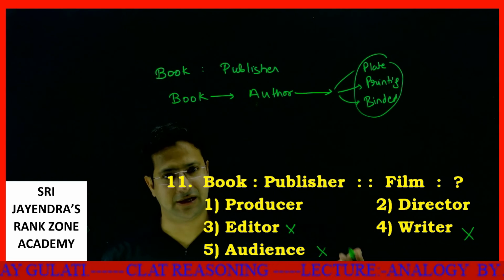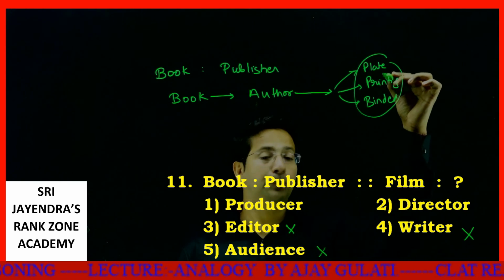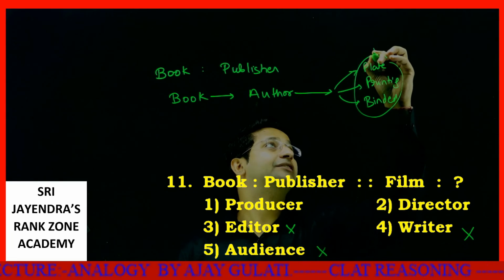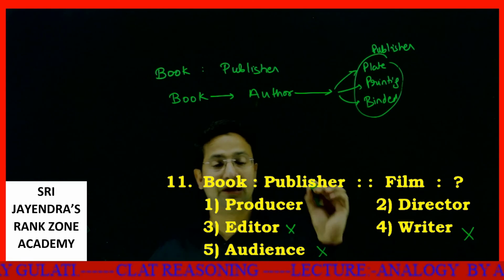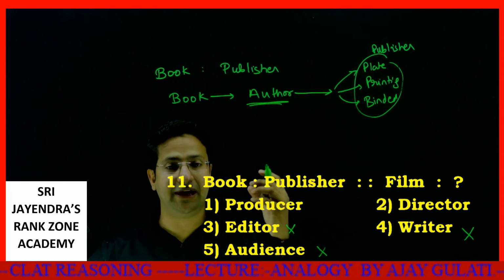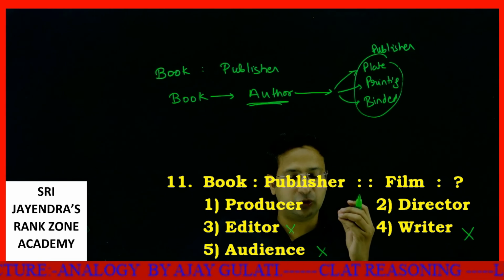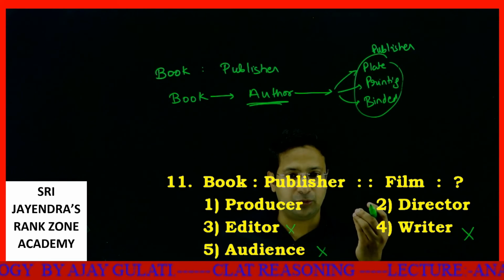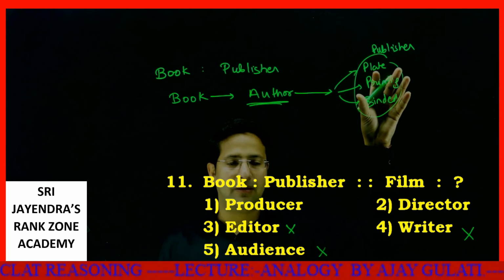I am a publisher as well. I publish my own books. I do the entire process myself. So plate printing, binding, all this is done by a publisher. Author is the one who creates the book, who actually produces the book. But the final thing is done by the publisher.